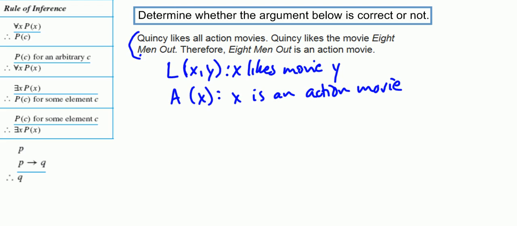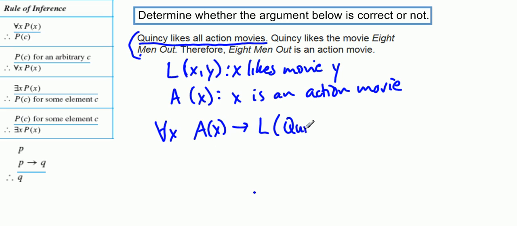Okay, now we can start to translate each of these premises. Now this first sentence says Quincy likes all action movies. That doesn't really lend itself to some of the logic propositions we have, but if we think about what it's really saying, it's saying that if a movie is an action movie, then Quincy likes it. So we can use a quantification. We can say for all x, A of x implies that Quincy likes it. Well, the likes predicate has two arguments. We'll fill Quincy in for the first argument and leave x as the movie as the second argument.